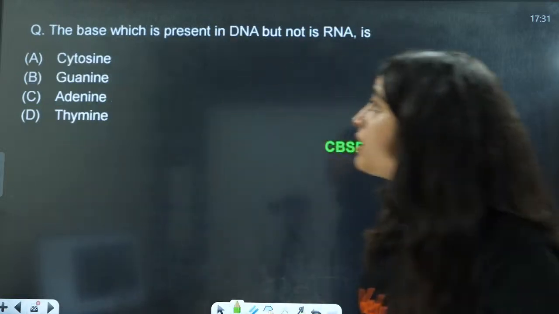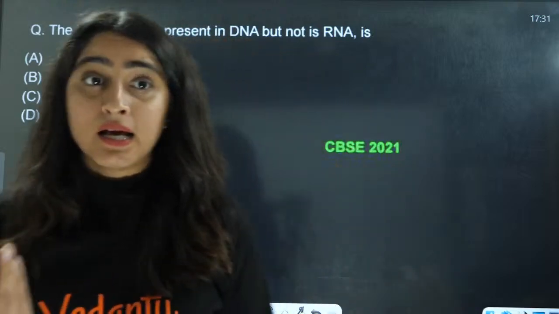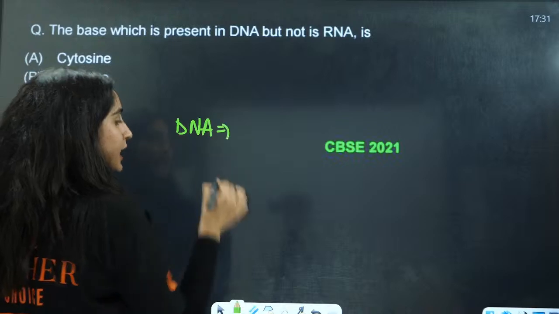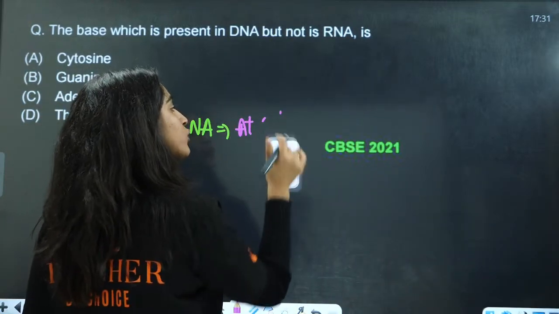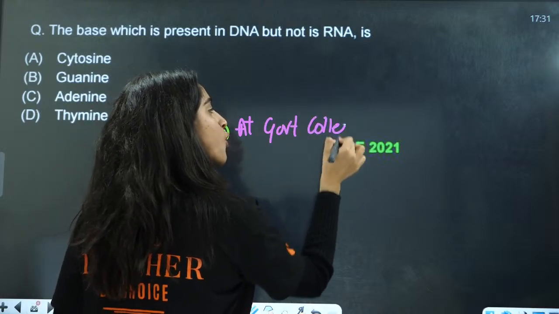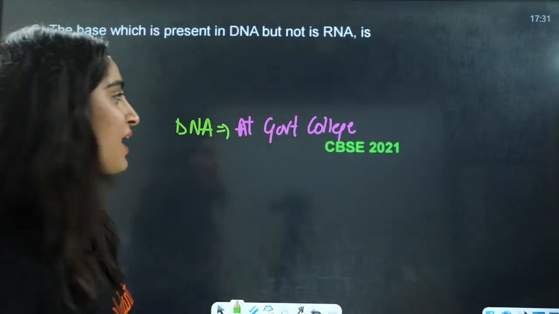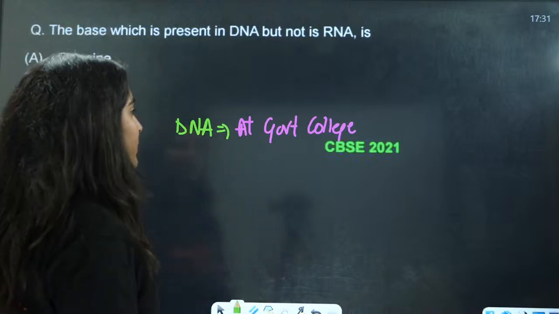Next we have the base which is present in DNA but not in RNA. Now if we talk about DNA, DNA is at college, at government college. You want to take admission in government college, no? You want to take admission in government college because the expenditure is very less in government colleges.